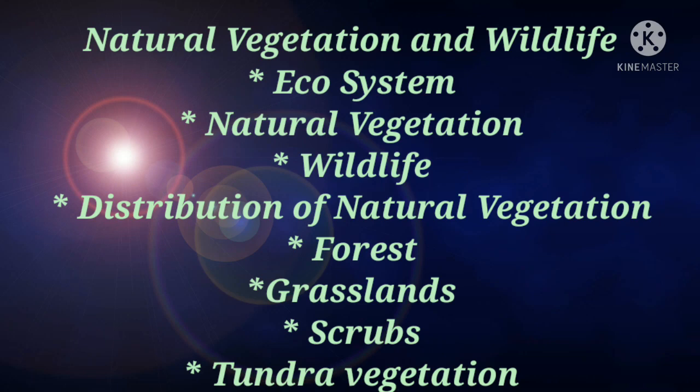Moving on to understand distribution of natural vegetation. Students, the growth of vegetation is mainly dependent upon temperature and moisture. So, vegetation depends on temperature and moisture. Students, natural vegetation is classified into forest, grasslands, scrubs, and tundra vegetation.